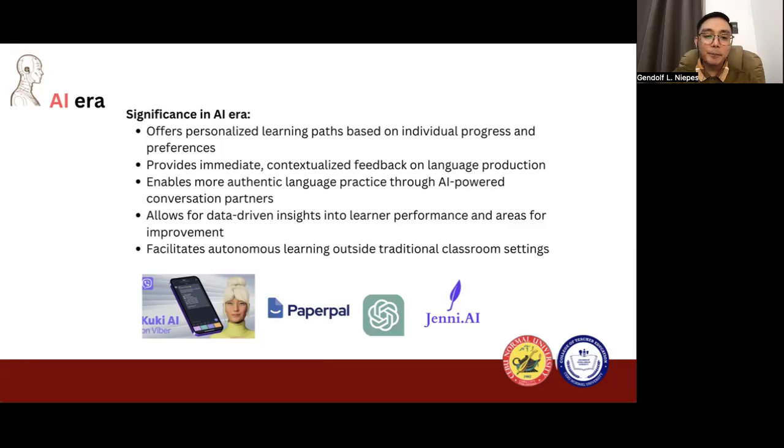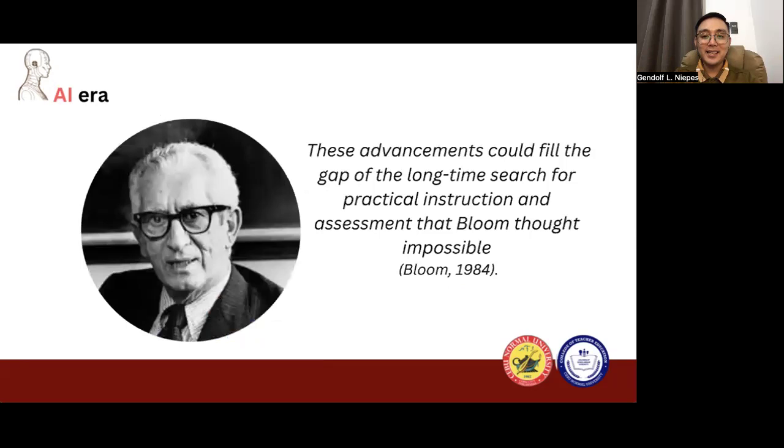Next would be that it facilitates autonomous learning. Students can learn even outside the traditional classroom settings. They can learn at home, they can learn while they're traveling because of AI-driven instructional materials in this time. These advancements could fill the gap of a long-term search for practical instruction and assessment that Bloom thought impossible a long time ago.